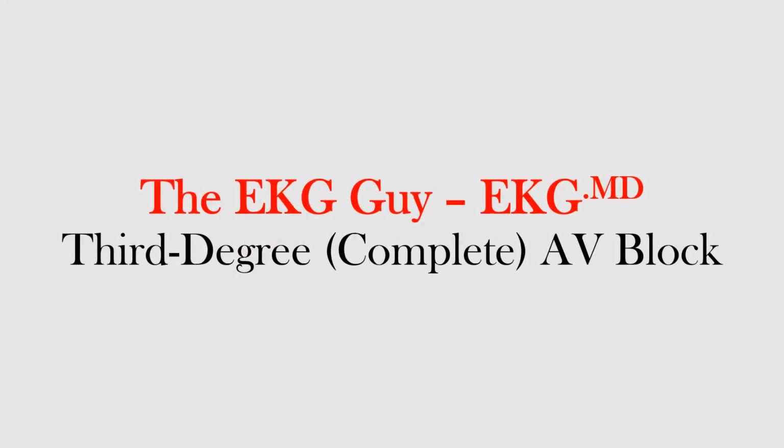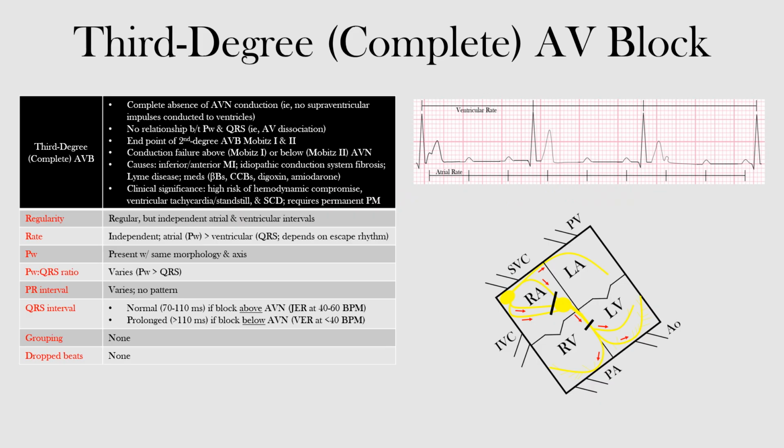In this lecture, we will discuss third degree or complete AV block, including its mechanism, EKG features, potential causes, and clinical significance. In third degree or complete AV block, P waves are never related to the QRS complexes. In other words, there is complete absence of AV nodal conduction such that no supraventricular impulses are conducted to the ventricles. This often leads to severe bradycardia with independent atrial and ventricular rates, that is AV dissociation.